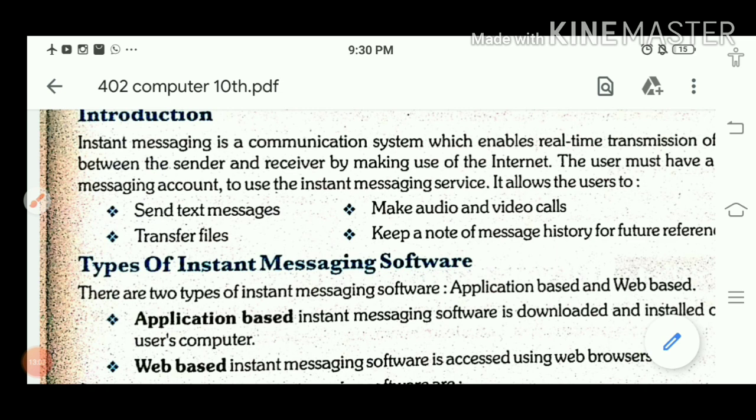One is application based, second is web based. Application based means the application must be installed on the user's computer or phone, only then are you able to access that service. Best example is your WhatsApp. Next one is web based. Web based is where it is not compulsory to install that particular software on the phone. Best example is WhatsApp Web.